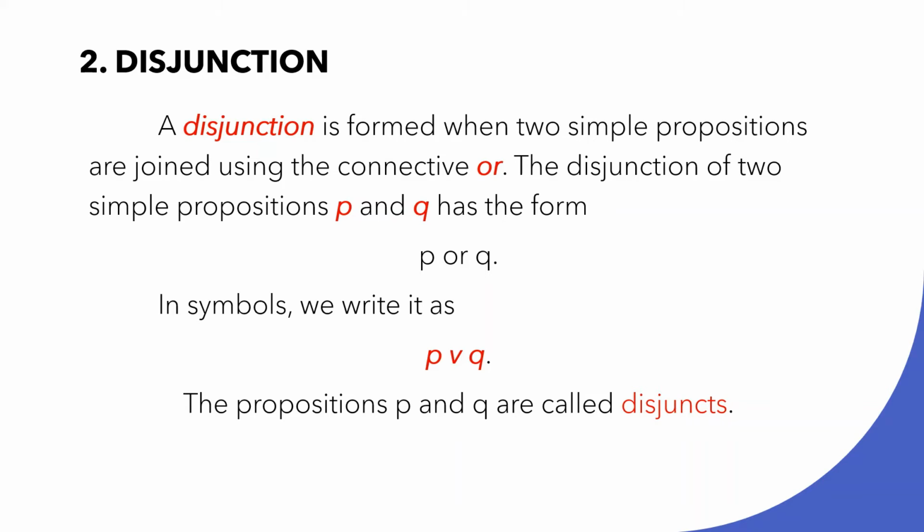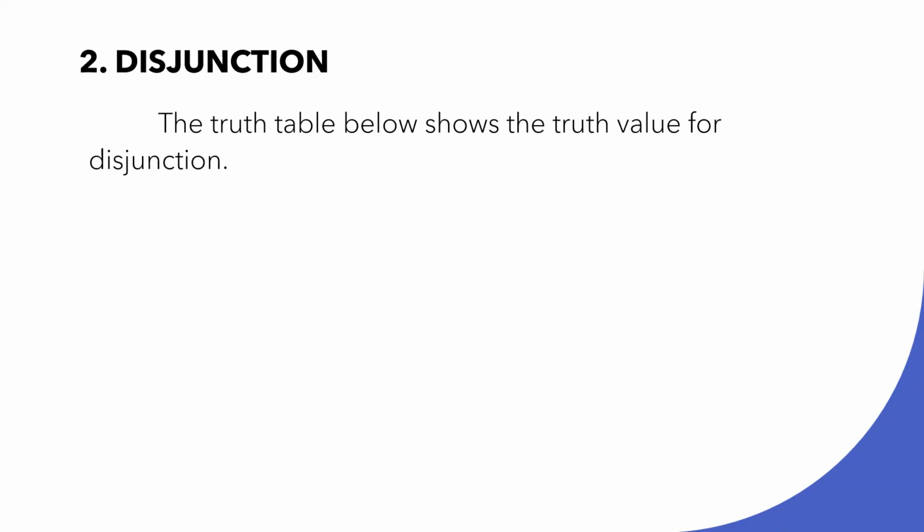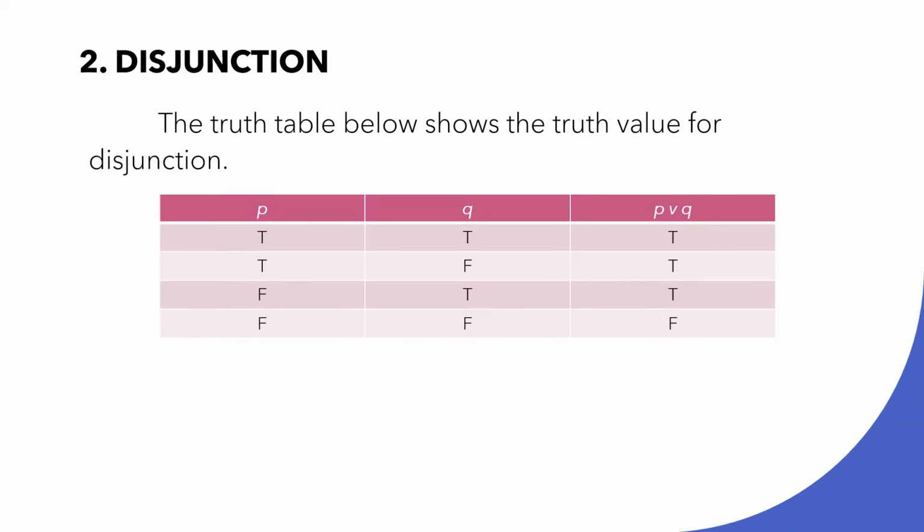A disjunction is false when both disjuncts are false. In short, a disjunction is true when at least one of the disjuncts is true. So the truth table below shows the truth value for disjunction. Here, as you can see, a disjunction of a compound proposition will only be false if the two simple propositions are false. Otherwise, it is true.